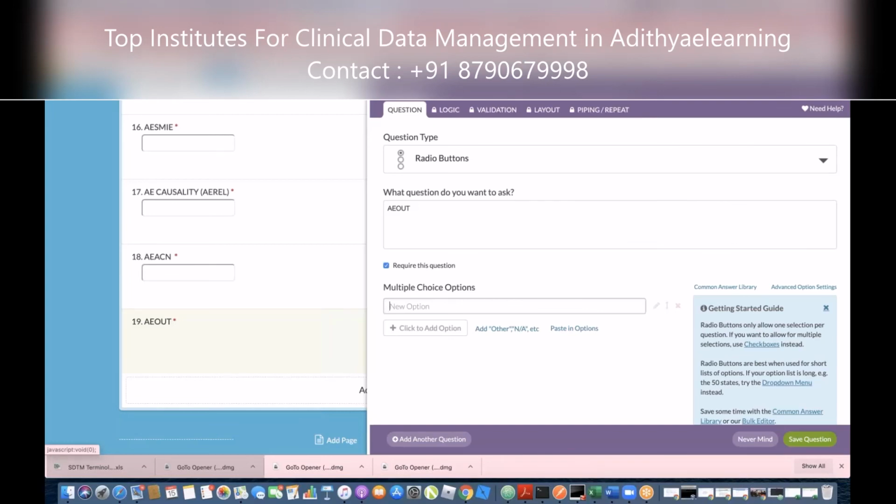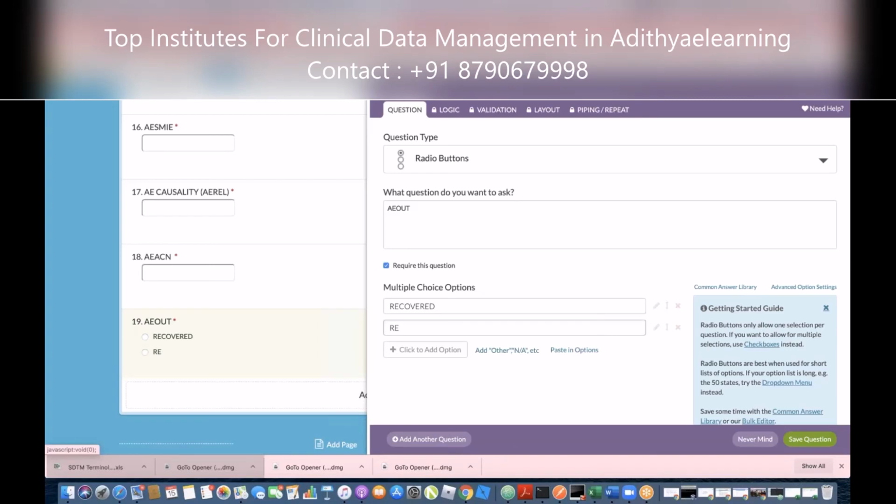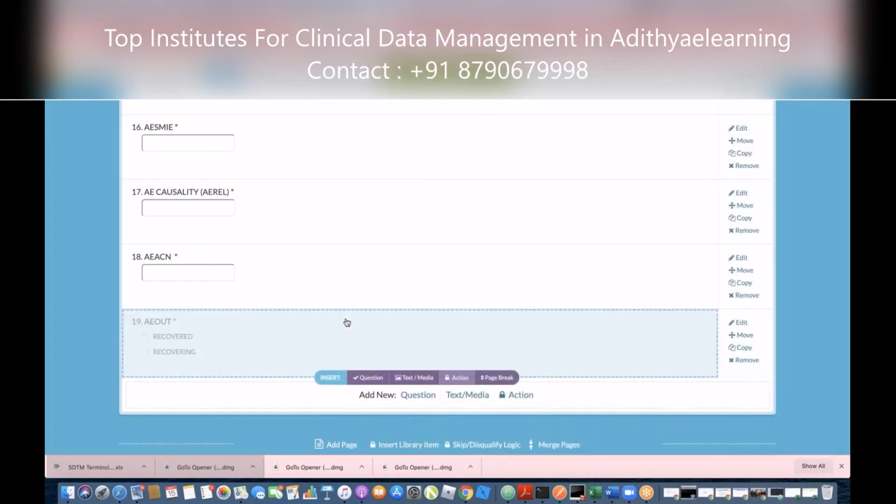Do you want me to do it now or can I do it later? You can just write one, recovered, so you know. But you should correct this later. And another option, recovering. In CDISC it's called recovering, not still recovering or resolving, they say. For now you just do this. Later we will see. Just save it but later you should correct it and resend it to me. Okay, sure.